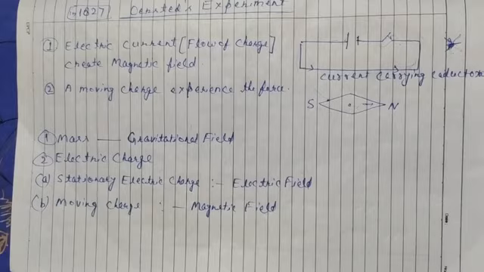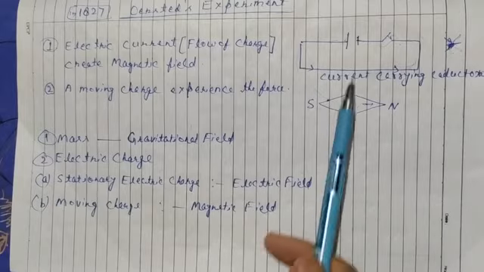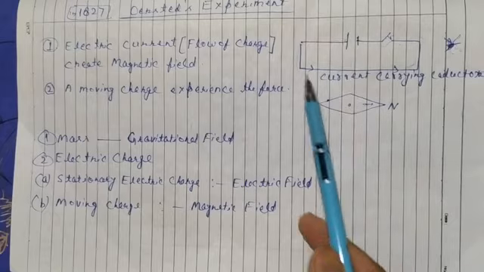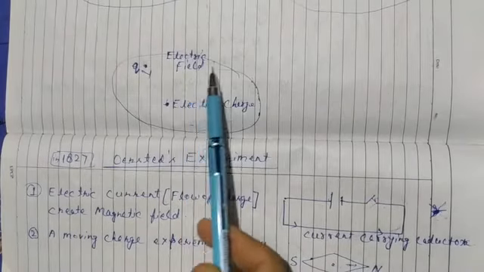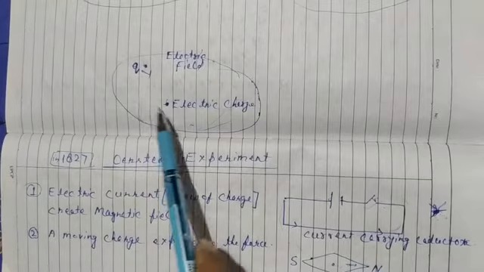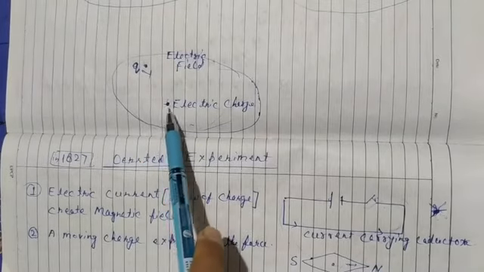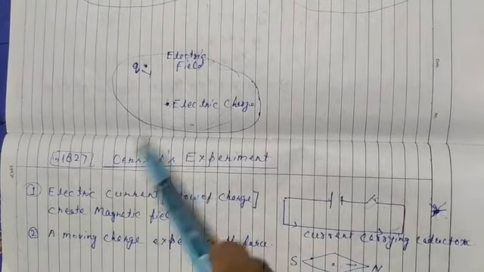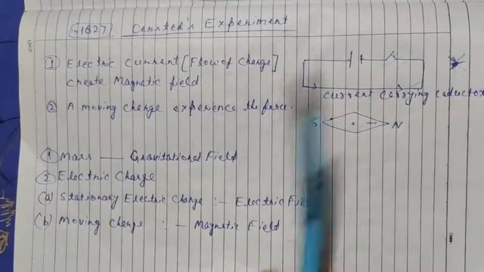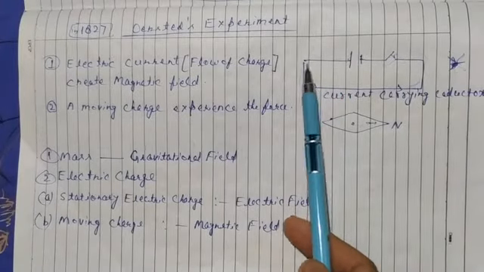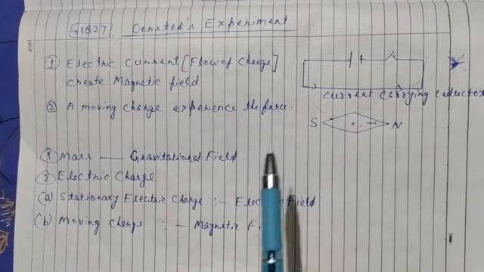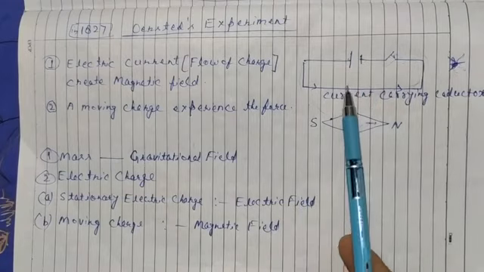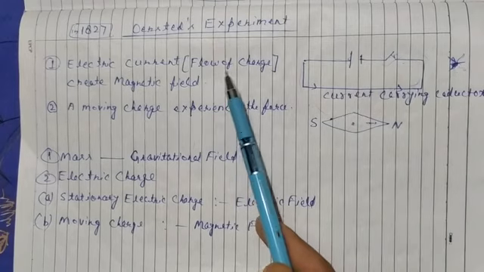And this is because of electric current, moving electric current. In the case of the electric field, charge is stationary. Stationary charge creates an electric field, and in this case charge is moving. Moving charge creates a magnetic field. Who creates a magnetic field? Electric current, or moving charge, the flow of charge.